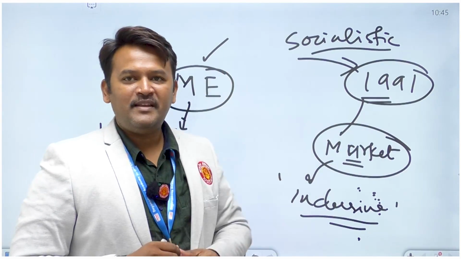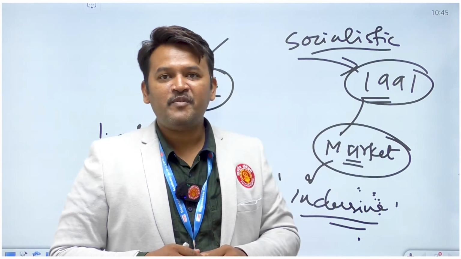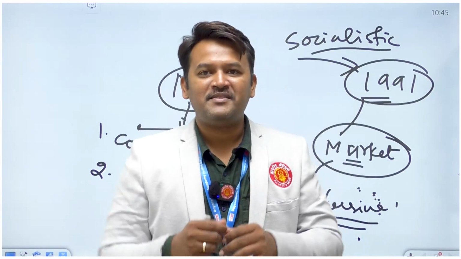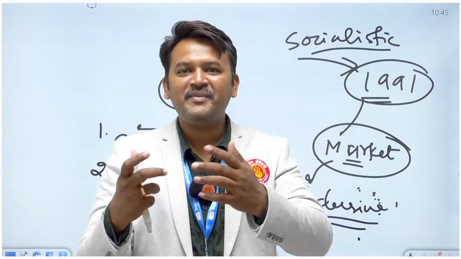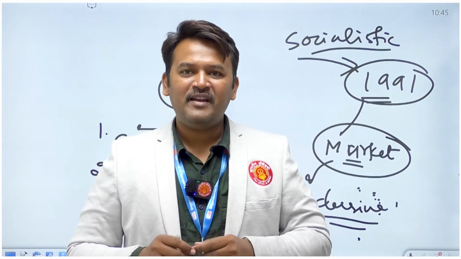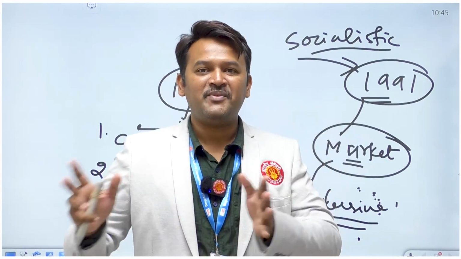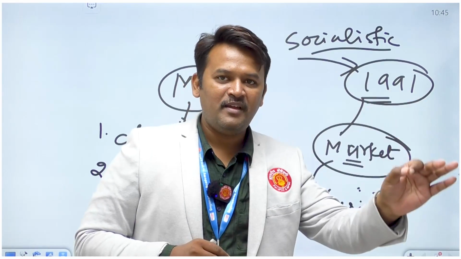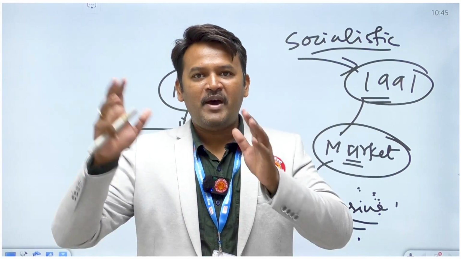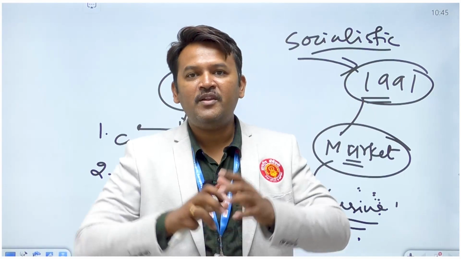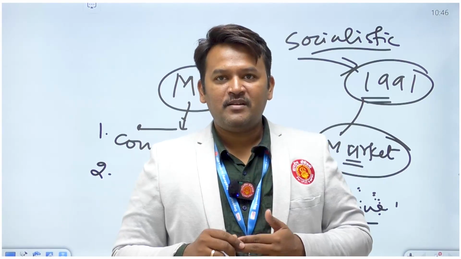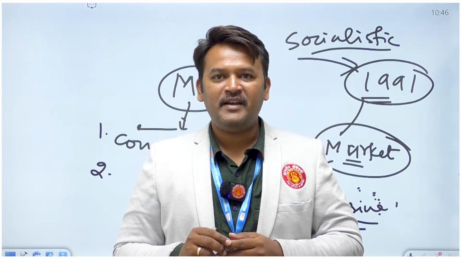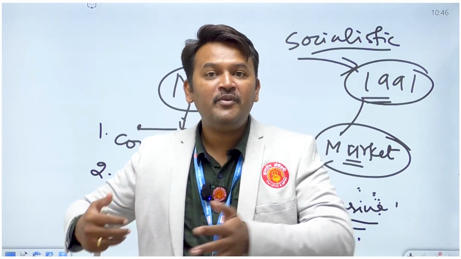When we say there exists this type of contradiction, we are accepting the fact that we know the answer, and we are trying to give the signal to the paper checker that I know the question, and why you are asking this question, right? So start your answer by elaborating this contradiction. Market economy and inclusive growth will not complement each other in other economies, but in India we are trying to do that, right? And we are successful in doing that.